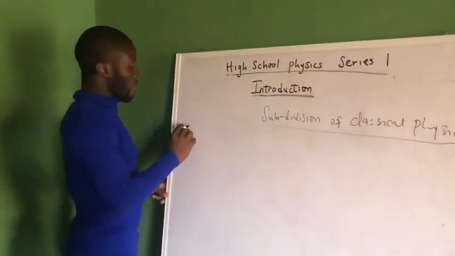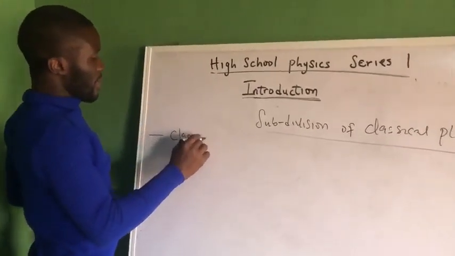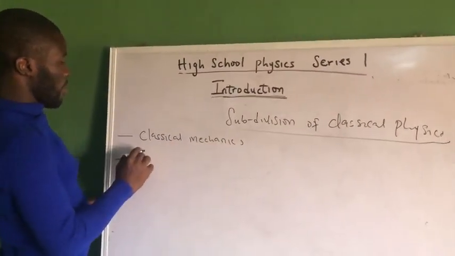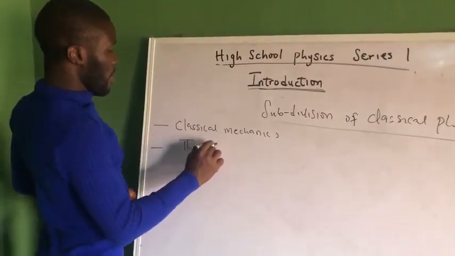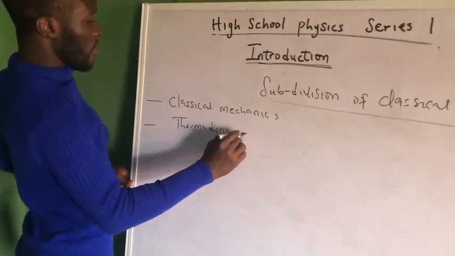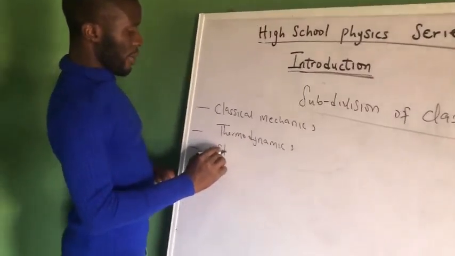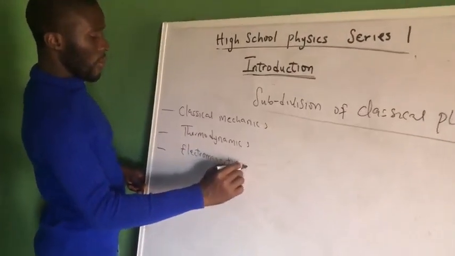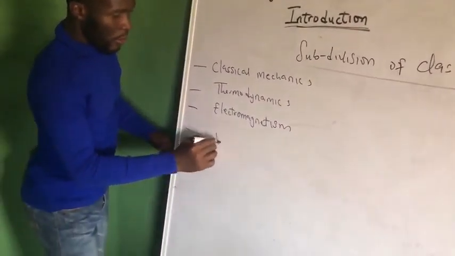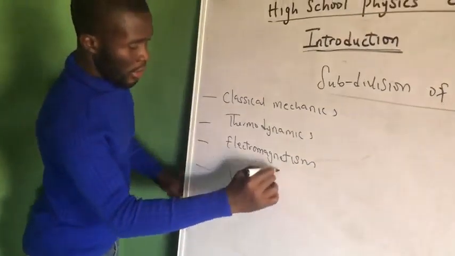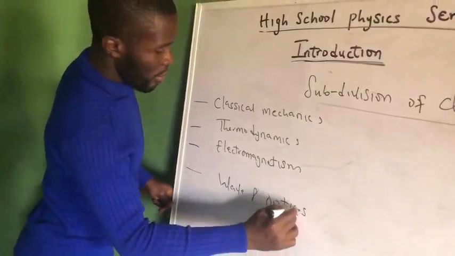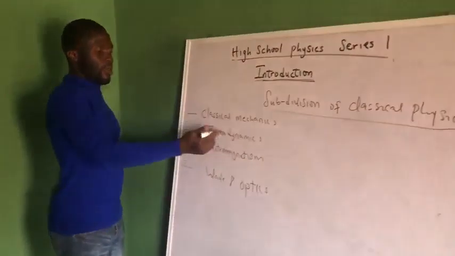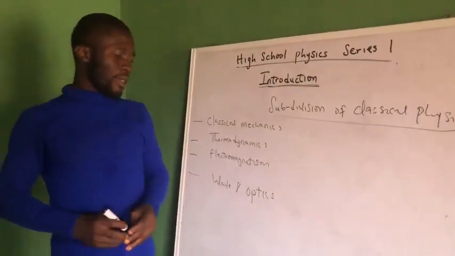Under classical physics, we have classical mechanics, thermodynamics, electromagnetism, and wave and optics. Of course, this wave and optics can still find some of its roots in electromagnetism anyway.